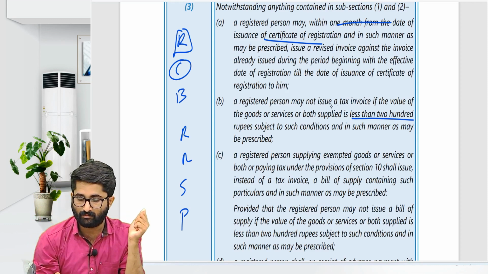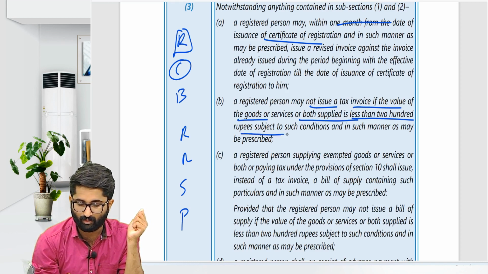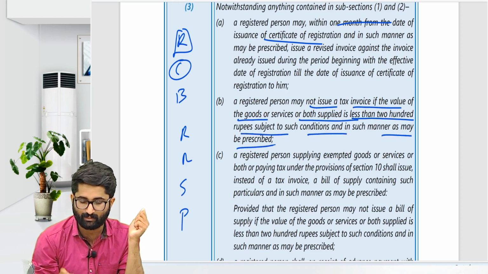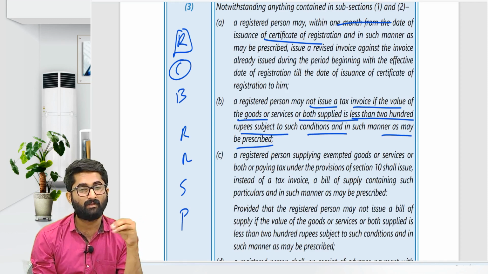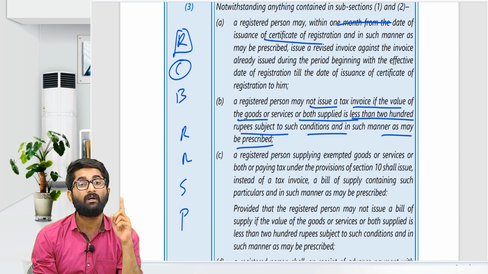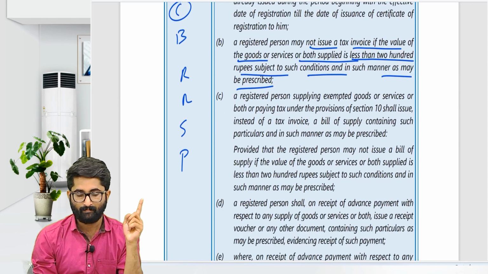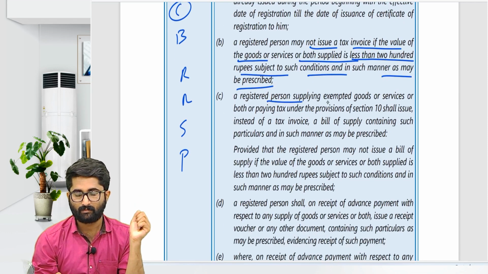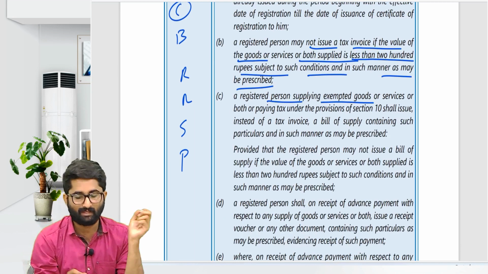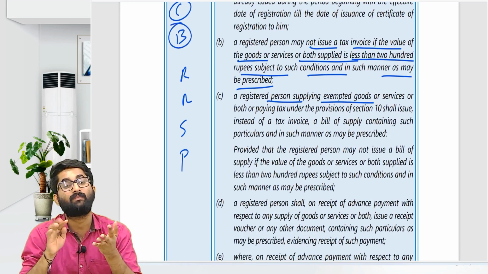A registered person may not issue the tax invoice if the value of the goods or service is less than the prescribed amount, subject to such condition and in such manner as may be prescribed. But remember, if you are giving it to the registered person, definitely you are not supposed to give the consolidated tax invoice. Next one, a registered person supplying exempted goods, in that case he will not give the tax invoice, he will give the bill of supply.